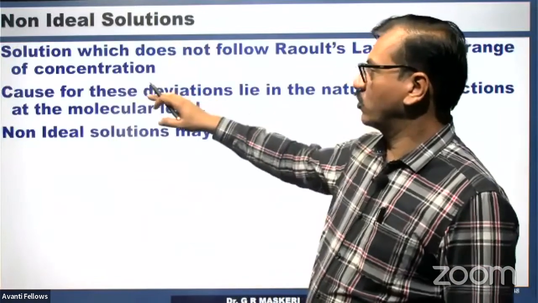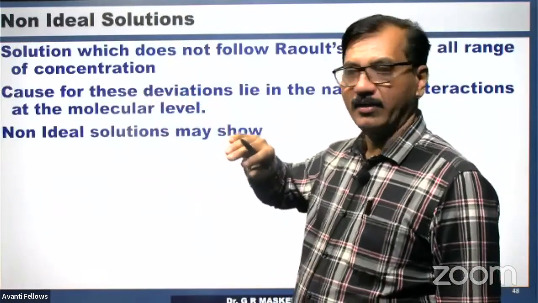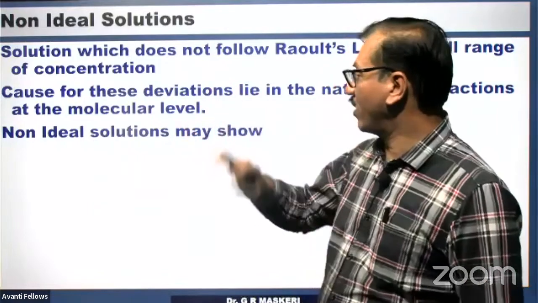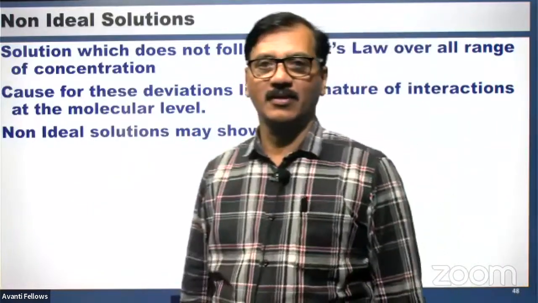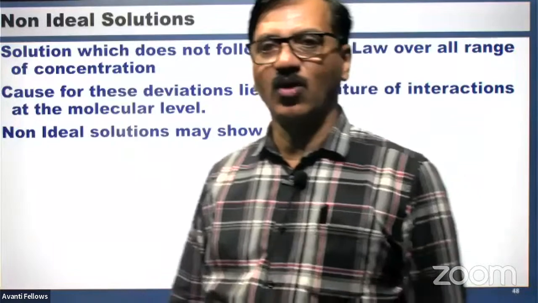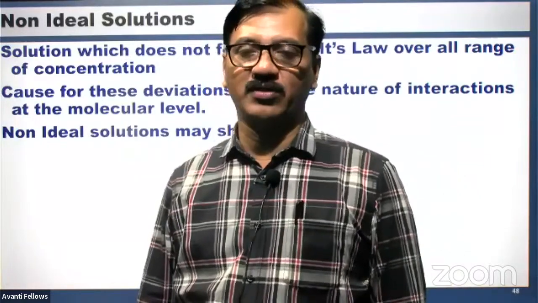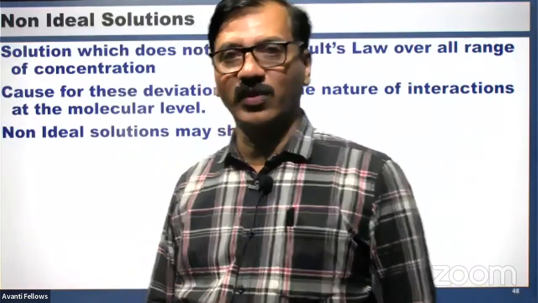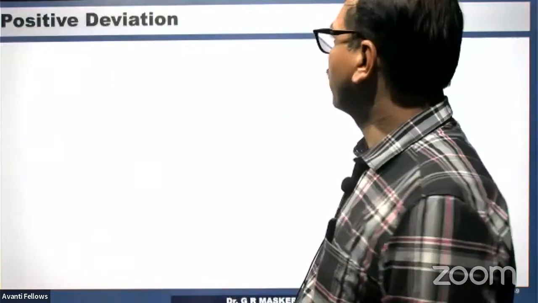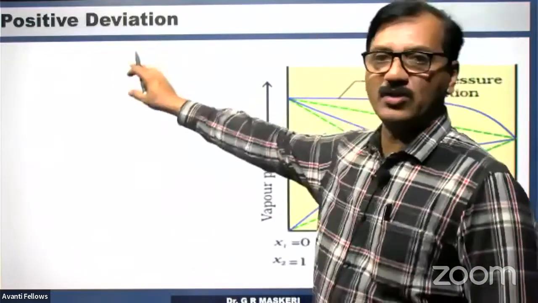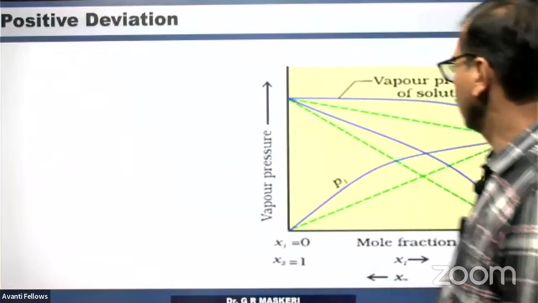Non-ideal solutions may show positive deviation or negative deviation. There are two types: non-ideal solutions with positive deviation and non-ideal solutions with negative deviation. Let us see the positive deviation. What do you mean by positive deviation?